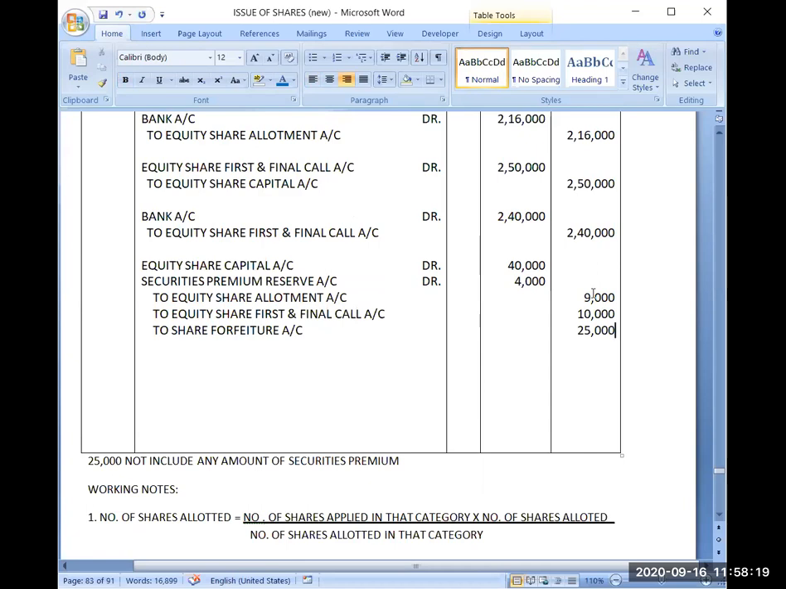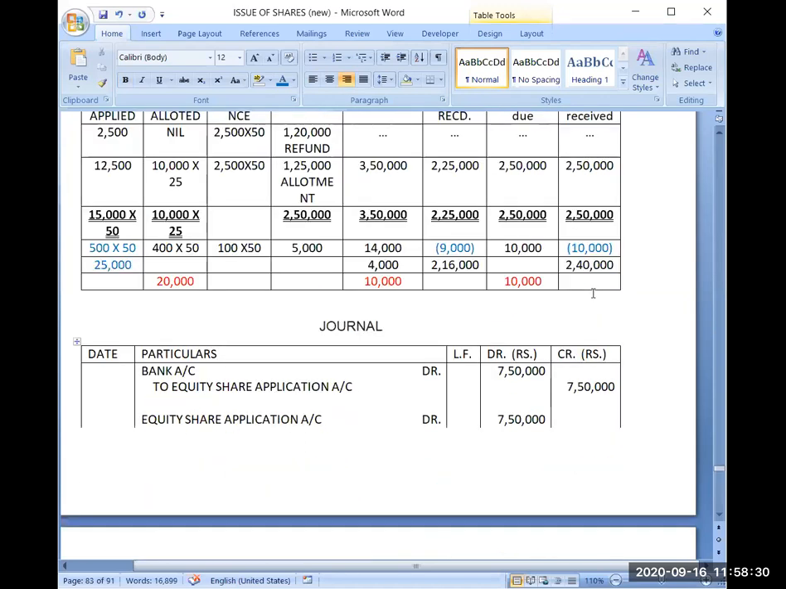So that's why I request that please practice them thoroughly. But he will give money on 500 shares, including premium. So why will premium be deducted from 400 shares? Because whatever he has given, that is the total amount received. But out of that total amount, how much I am treating as premium depends on the number of shares allotted. That doesn't depend on the number of shares applied.